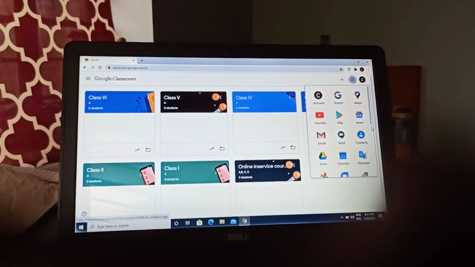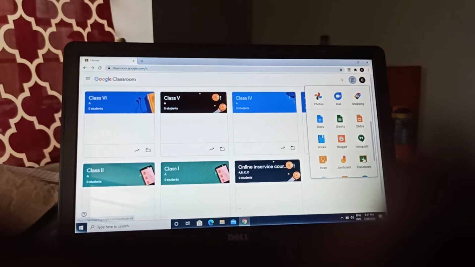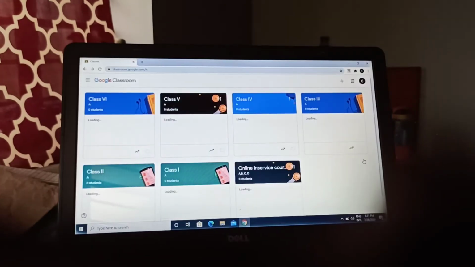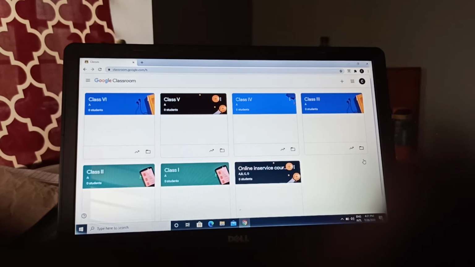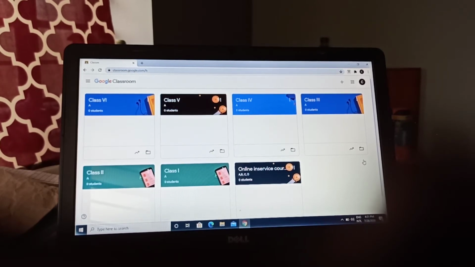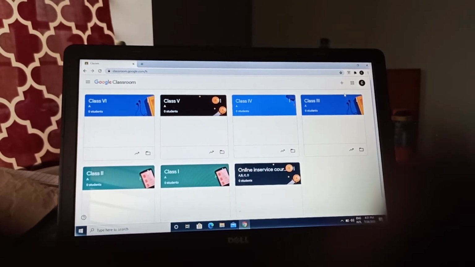Just scroll down and you can find Google Classroom. You have to select this Google Classroom. Actually, from this Gmail I have already created one, so it is showing. No problem, we can create many classes in the same account. Let me show you how to create one class. You can see on the right side, at the top right, there is one plus symbol.